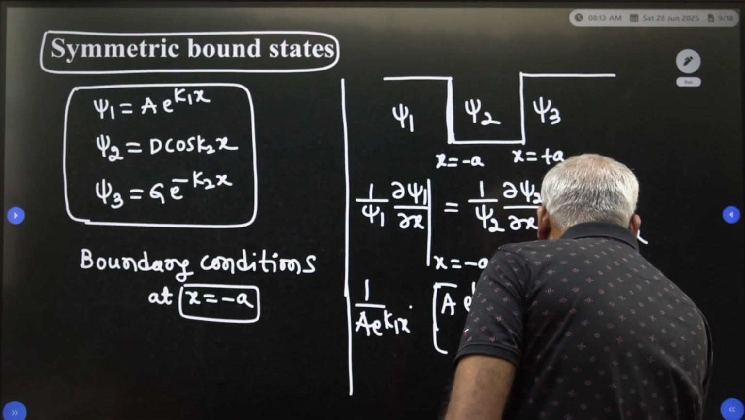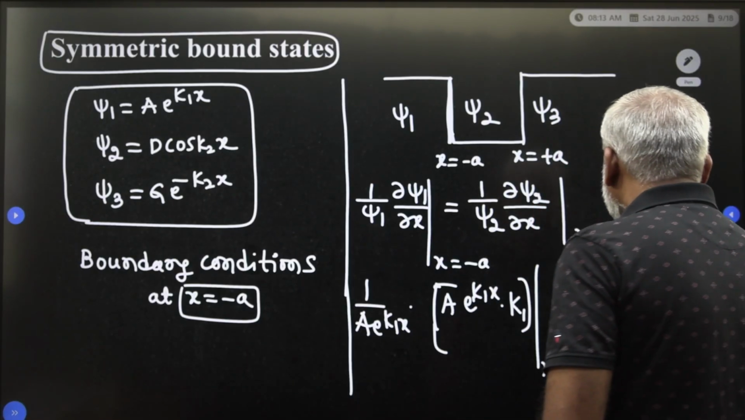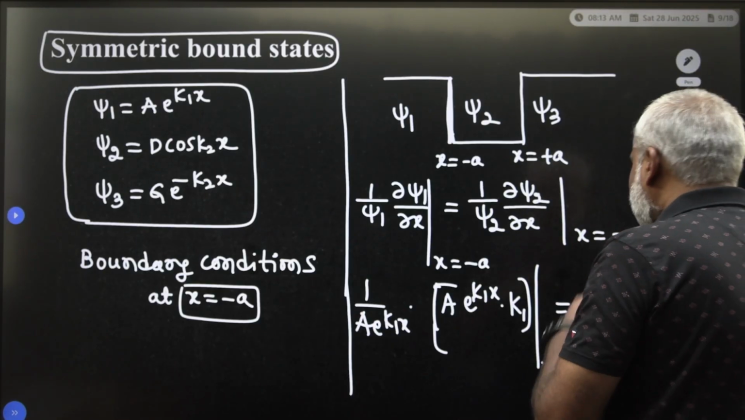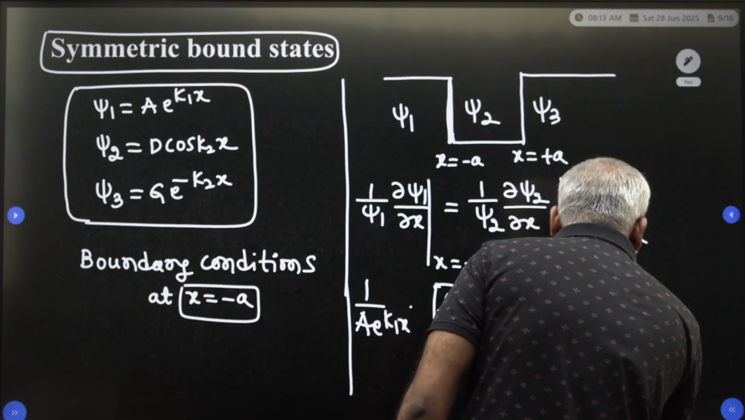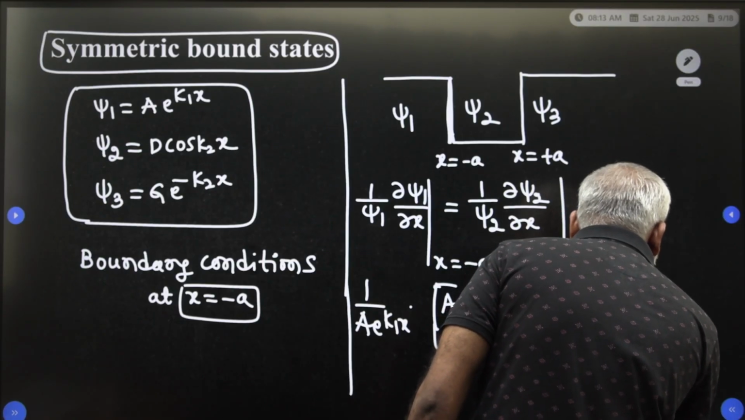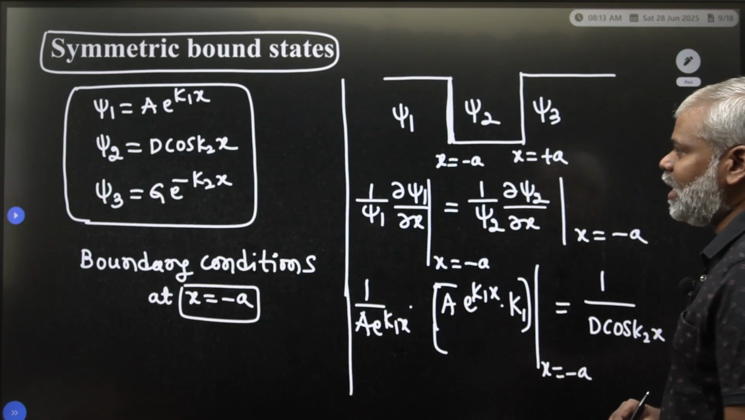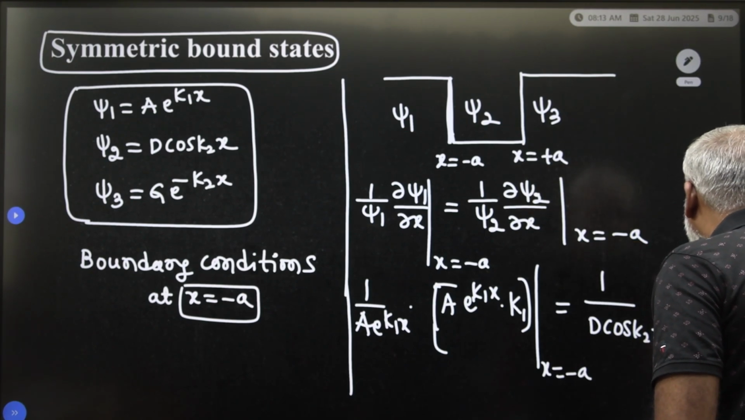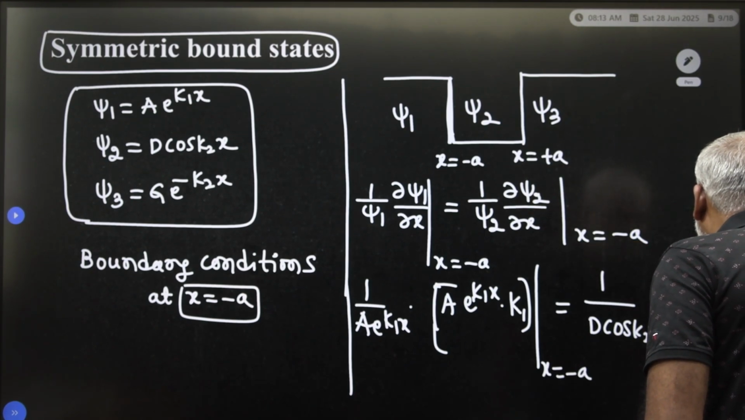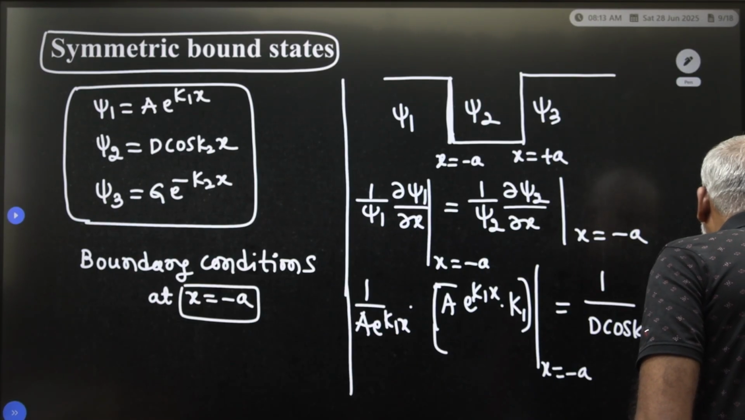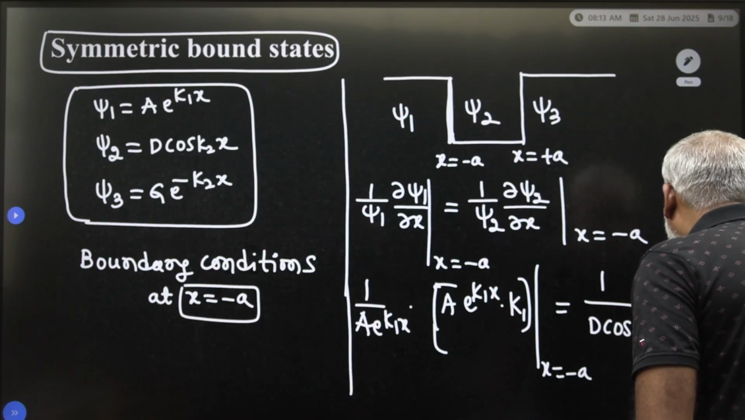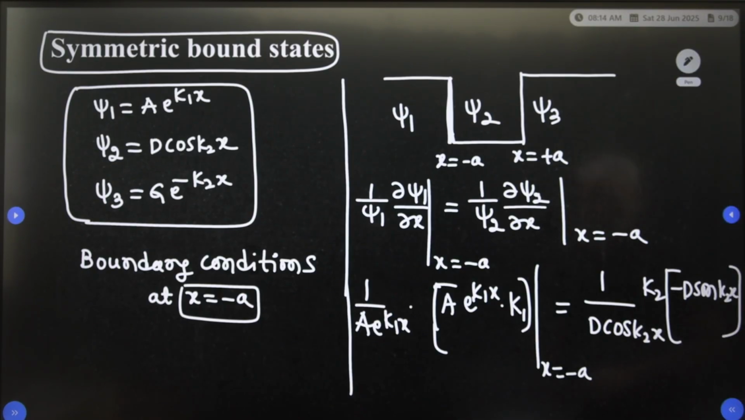So after some time I have to apply x is equal to minus a, which is equal to 1 by psi 2. What is your 1 by psi 2? 1 by d into cos k2 into x. This is the psi 2 value. You have to differentiate, and you are going to get minus d into sin k2 into x. Again you have to differentiate, and you get k2 also.